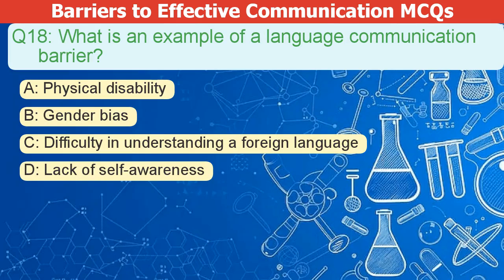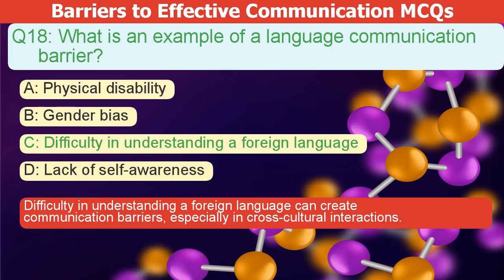What is an example of a language communication barrier? A. Physical disability. B. Gender bias. C. Difficulty in understanding a foreign language. D. Lack of self-awareness. The correct answer is C. Difficulty understanding a foreign language can create communication barriers, especially in cross-cultural interactions.